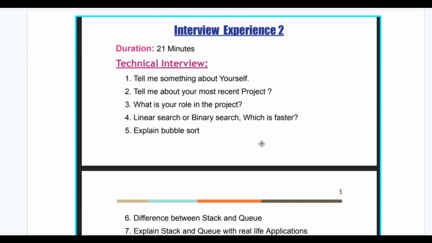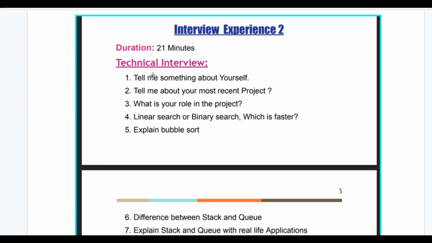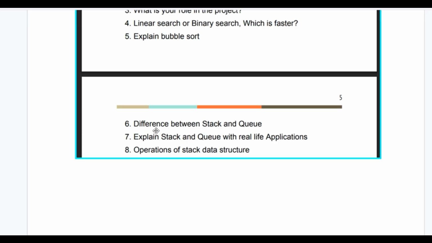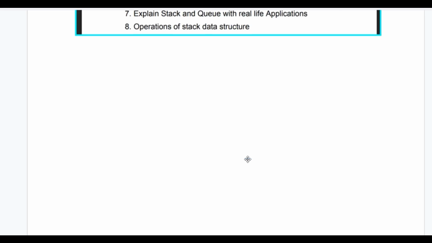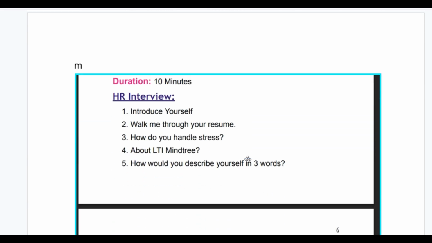Then coming to interview experience 2, duration is 21 minutes, technical interview. Tell me something about yourself, tell me about your most recent project, what is your role in the project, linear search or binary search, which is faster, explain binary search. Difference between stack and queue. Explain stack and queue with real-life applications. Operations of stack data structure.